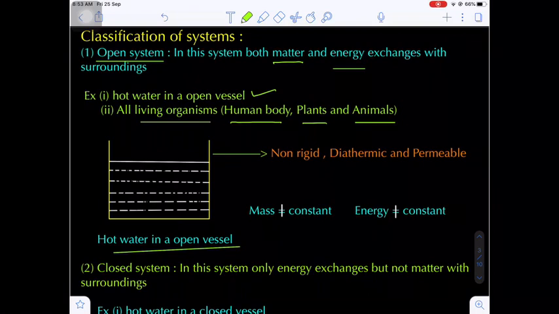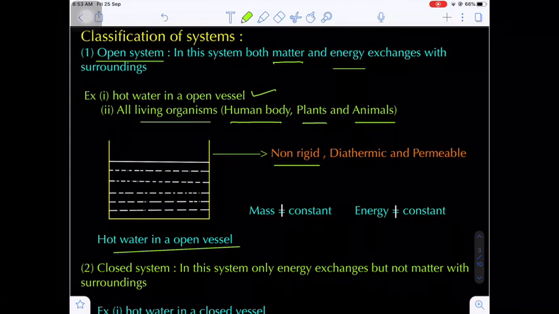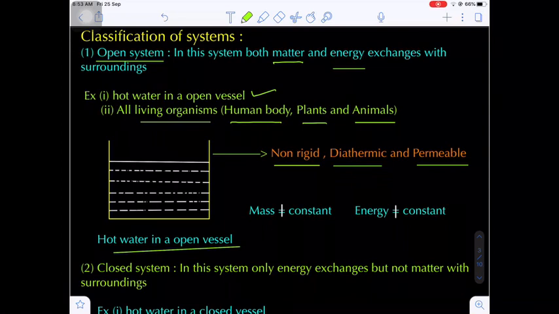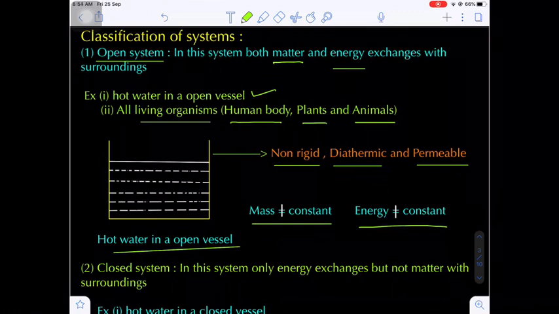Now what happens? It is an open container. An open container will be non-rigid, that means the volume can expand and compress. And diathermic, that means the boundary is a conducting wall. And also permeable, so here the mass can exchange. In this situation, mass is not constant. Yes, energy is also not constant.